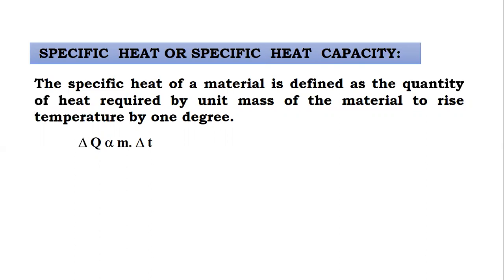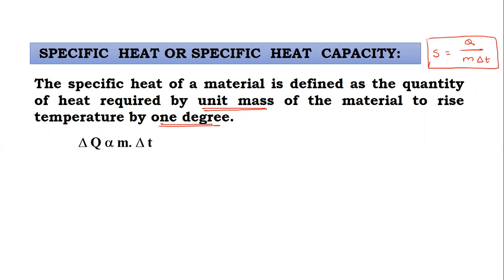by 1 degree Celsius. So here you note one thing, the substance is unit mass and we have to raise the temperature by 1 degree Celsius. So that is the specific heat. Or we can write a formula for specific heat, Q upon M into delta T. Q is the quantity of heat, M is the mass, delta T is the rise in temperature.